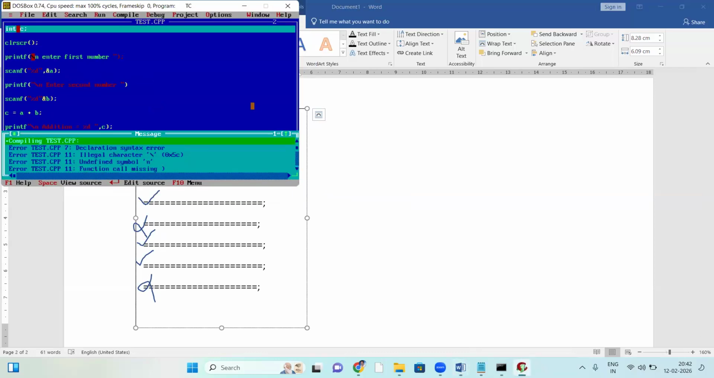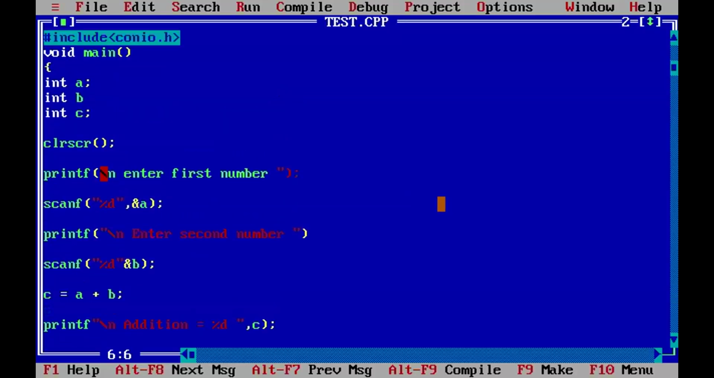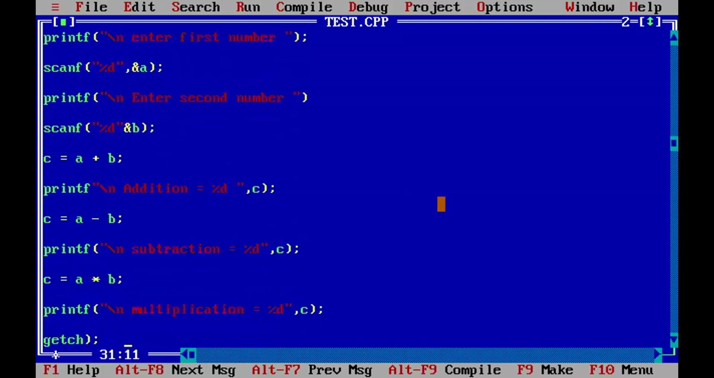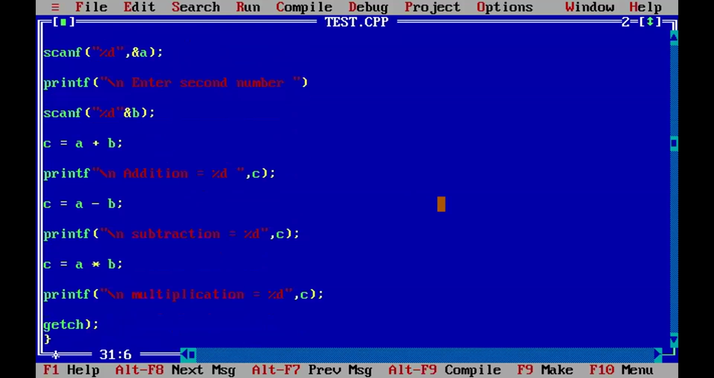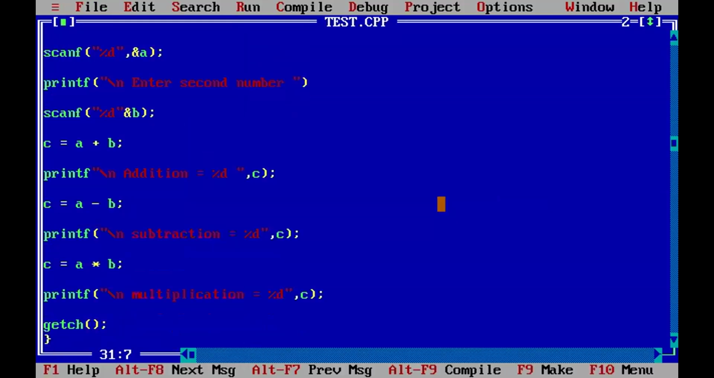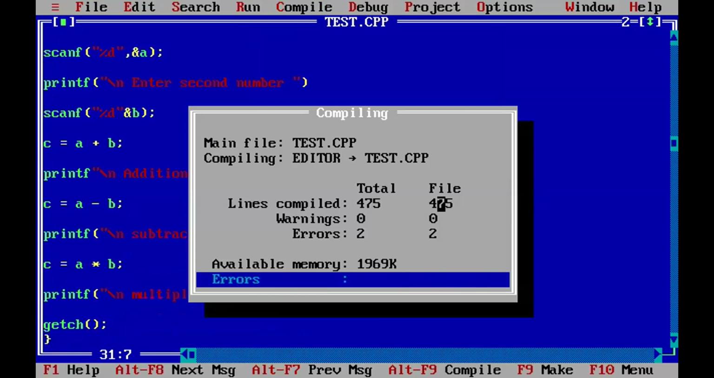Let us correct all those mistakes here. Suppose here a semicolon is missing. Here a double quotation is missing. Some statements I'm correcting here. Here a semicolon is missing. Next, here a bracket is missing. Once modified, save it. Saved. Do you want to overwrite? Yes. Now compile.